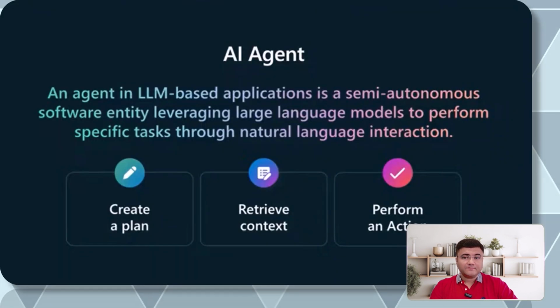When we talk about an AI agent, the definition says that an agent is nothing but an LLM-based application, a semi-autonomous software entity. Now remember, LLM is a large language model. We discussed this in a couple of our videos, and I told you that we have more than 11,000 large language models available in the Azure AI Foundry portal. So in the model catalog, we have 11,000 plus models available, and we can choose from that. Now obviously not all are LLMs. There are a few which are small language models also.